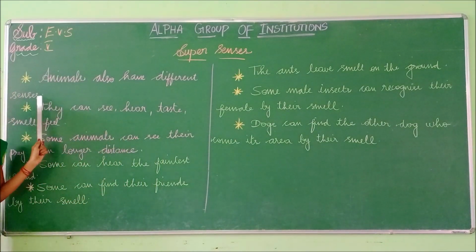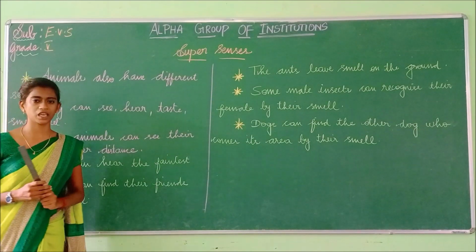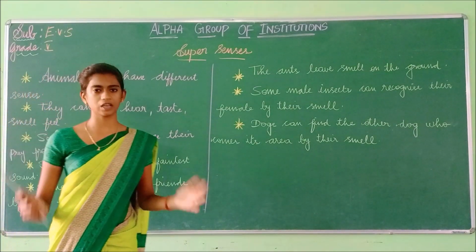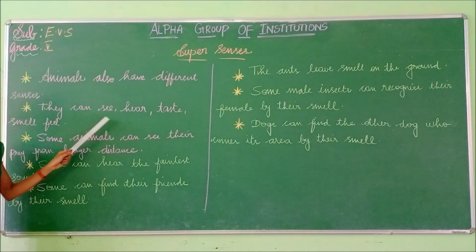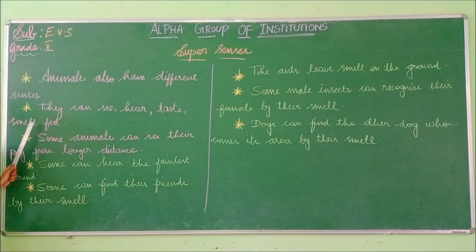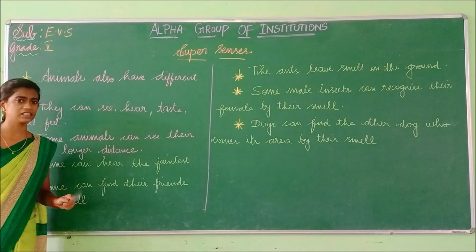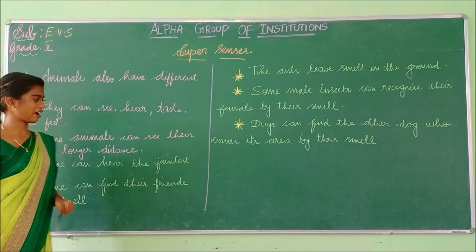Animals also have different senses, not only human beings. Animals also have different kinds of senses. And what are those senses? They can see, hear, taste, smell, feel. So these are all the senses that animals also have.